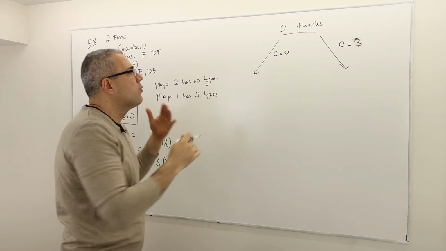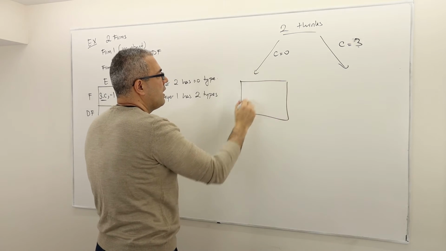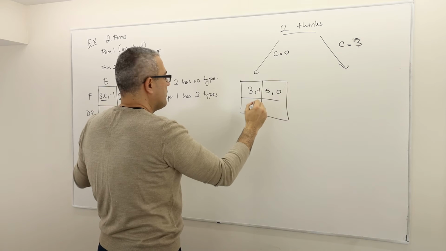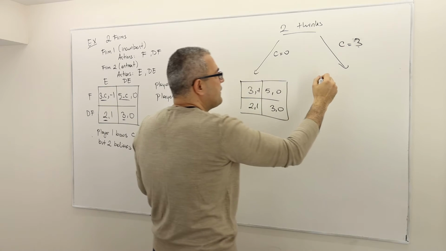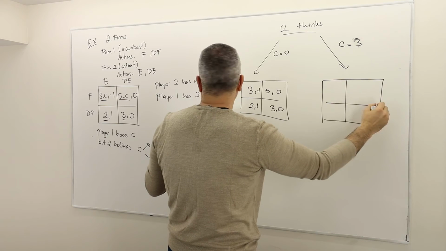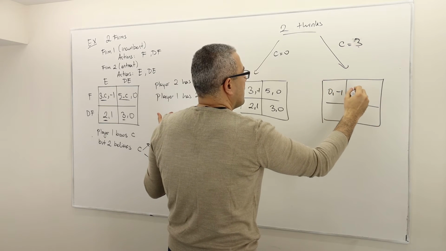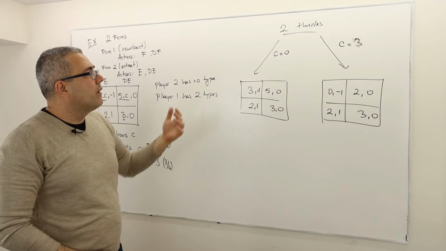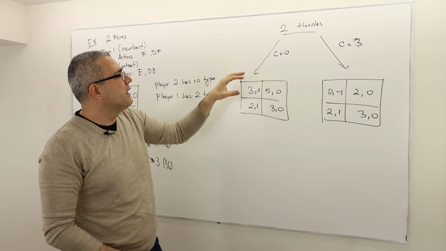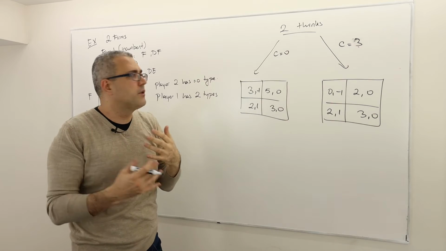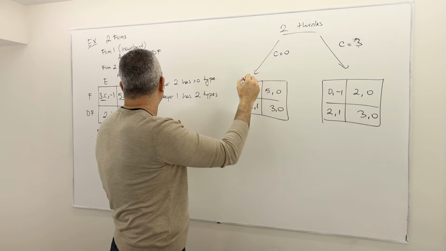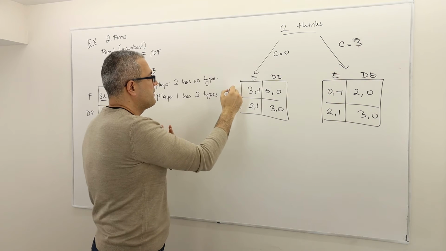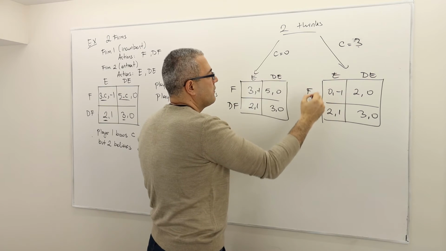In this case, if C is equal to 0, then the game is in fact 3 minus 0 and 5 minus 0. All right, so it is this. And if C is equal to 3, then the game is 0, minus 1, 2, 0, 2, 1, 3, 0. Okay? So player 2 thinks he is playing a game with his opponent, player 1. This is player 2. He is going to choose E or don't E. But his opponent is going to fight or don't fight.